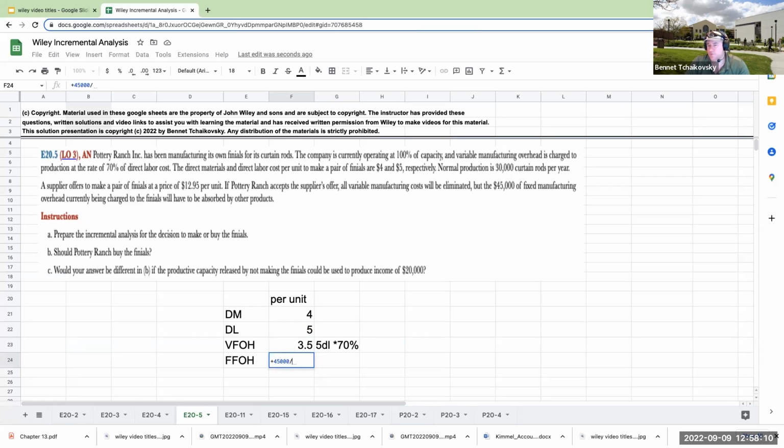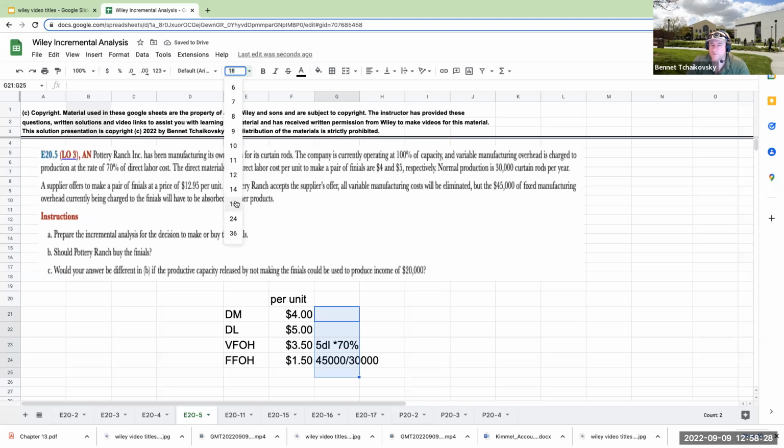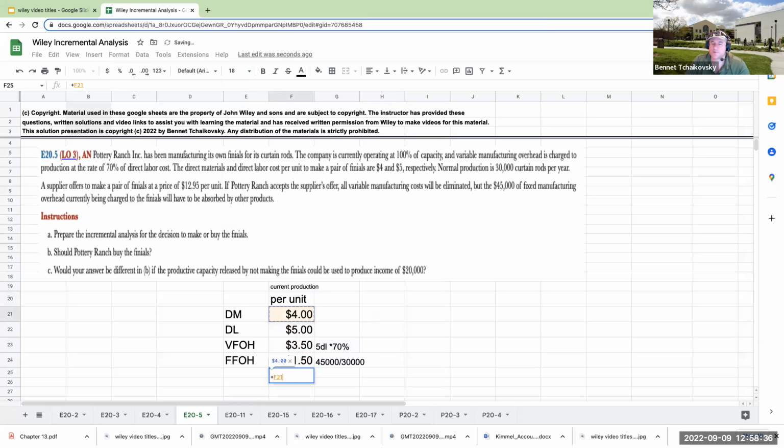But if I'm producing 30,000 units, on a per unit basis this is going to be about $1.50. So this is 45,000 divided by 30,000. Okay, so in terms of producing this, current production, the cost per unit is $14.